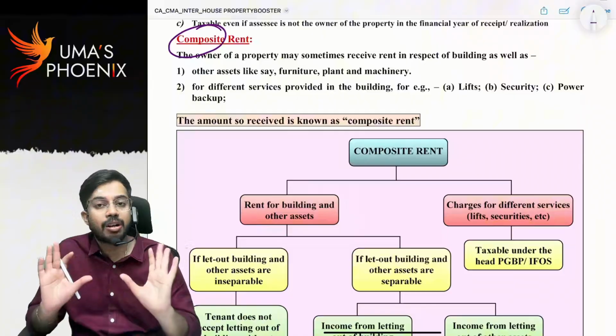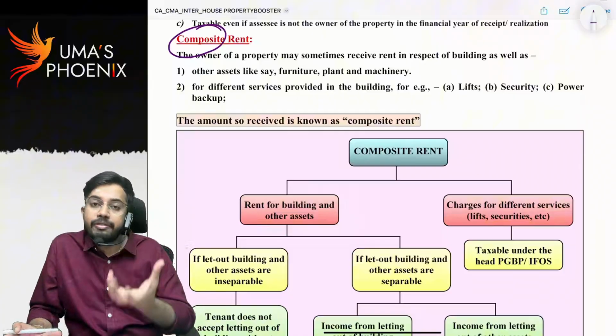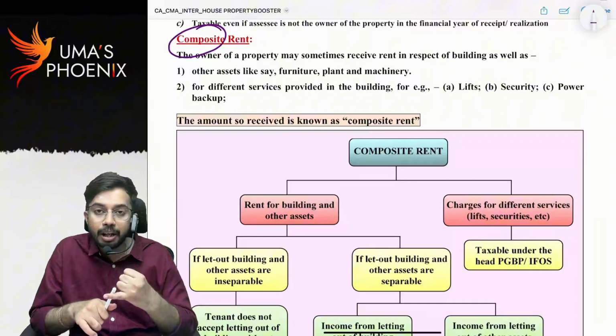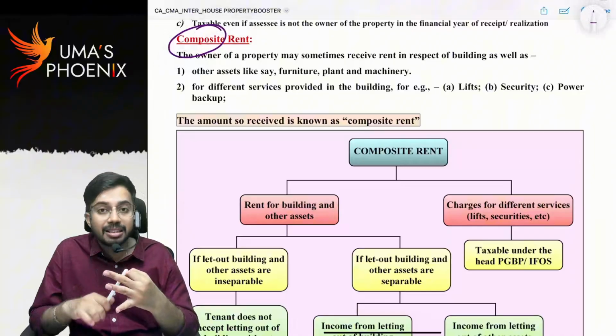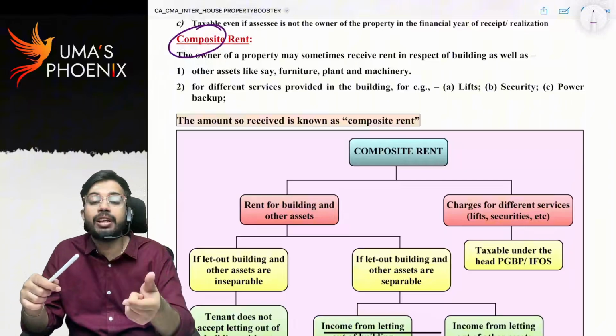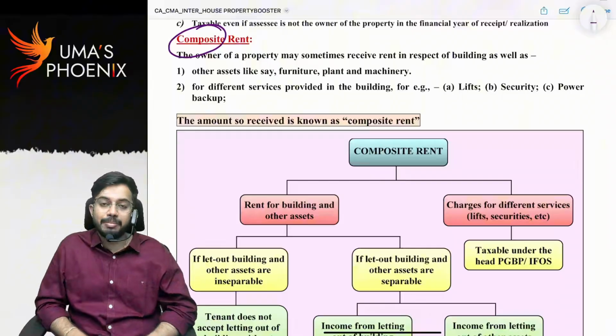All these facilities are also given at the rate of 50,000 per month. In this 50,000 rupees, he is giving me house property on rent, he is giving me assets on rent, and he is also providing various services. For all these three together, I am paying 50,000 rupees. This 50,000 we call as composite rent. Are you able to understand?